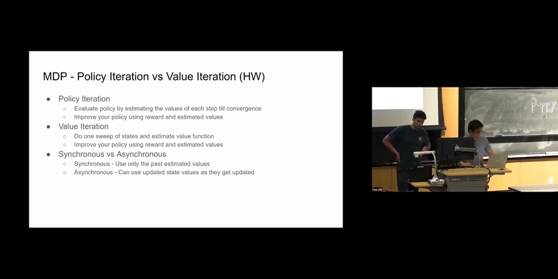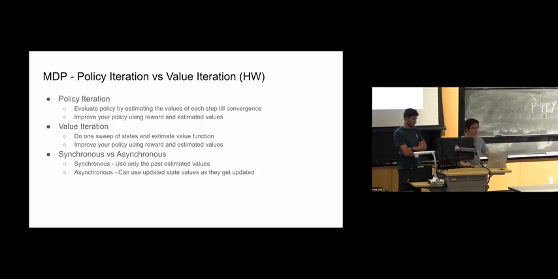The other thing to consider that we present in homework 1 is this idea of synchronous versus asynchronous updates. In synchronous, you basically maintain two different copies of your value function. This is the idea that when you're updating the value function as you go through the state space, you want to maintain and only use values from the past value function.